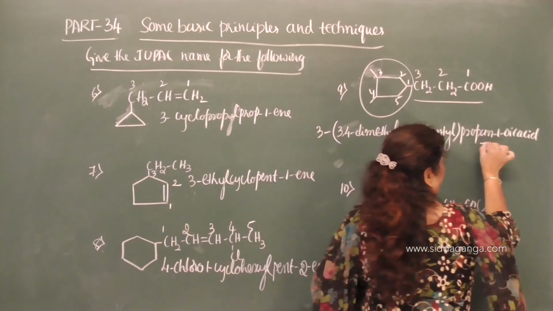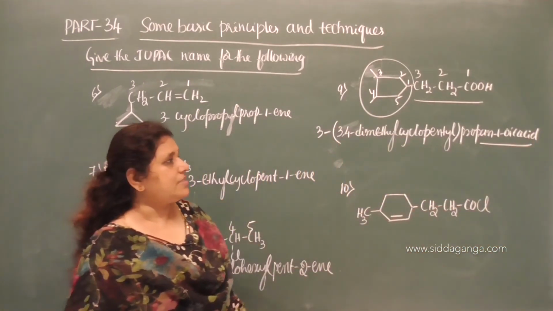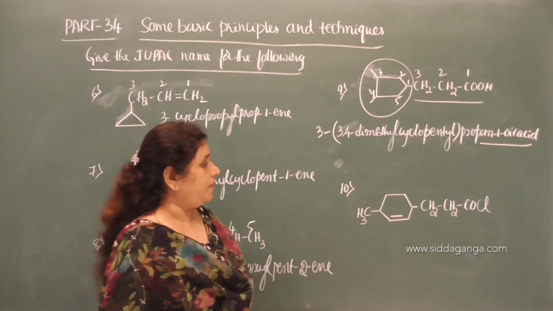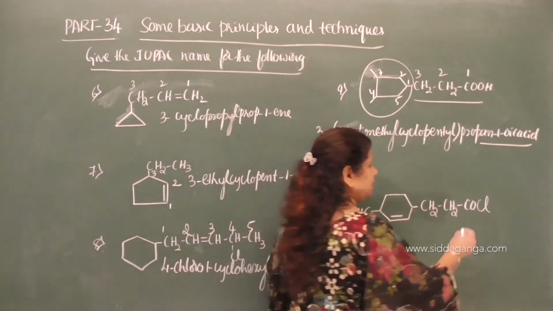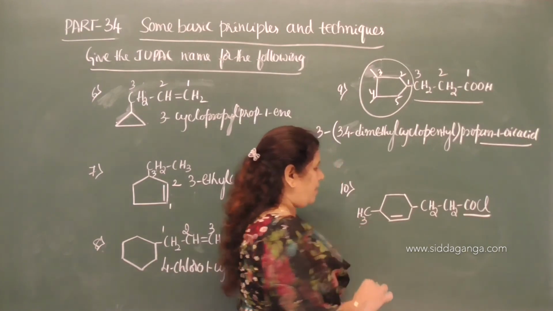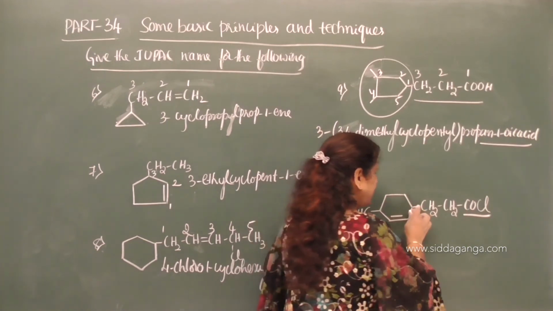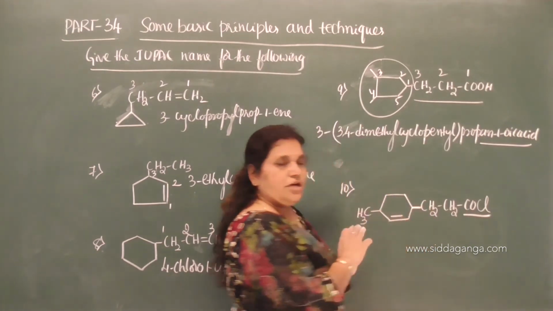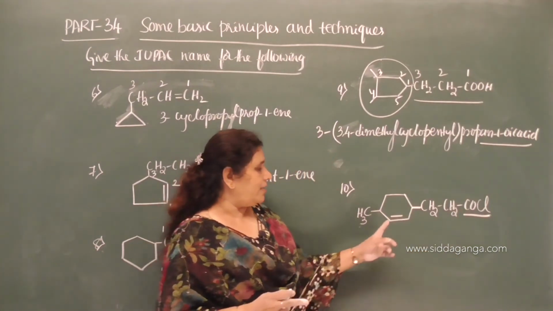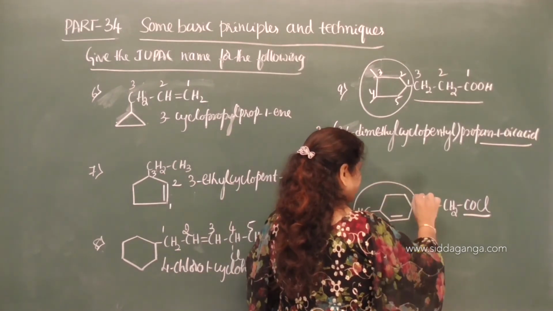See here, as usual the common secondary suffix is used as it is present in a side chain. Now move on to this. Here also an acid halide group, acid chloride, is there, and a methyl group is here, and a multiple bond is here in a ring structure. Out of the functional group and a multiple bond we need to give the preference to the functional group rather than the multiple bond. Therefore we have to treat it as a substituent group.